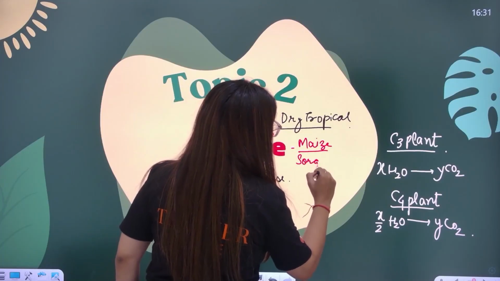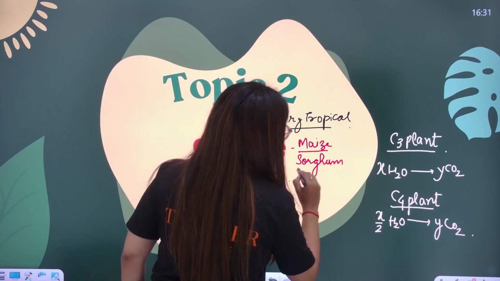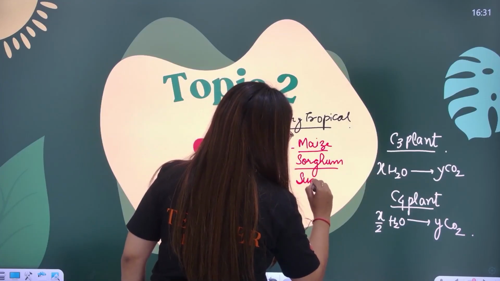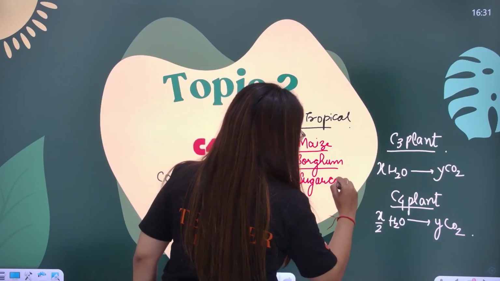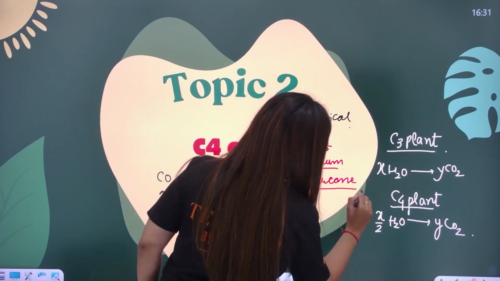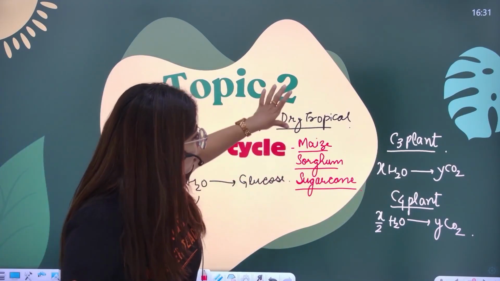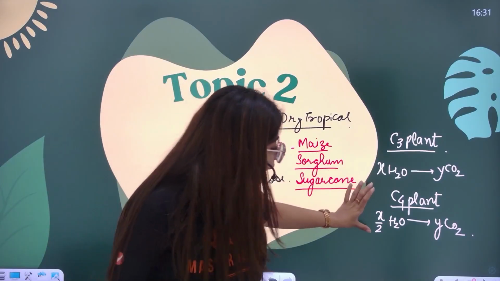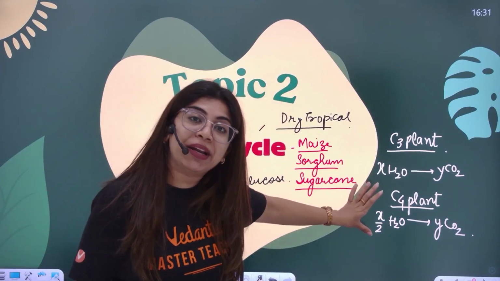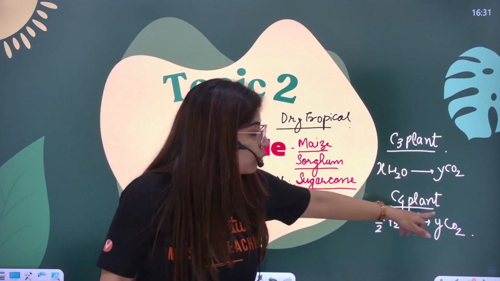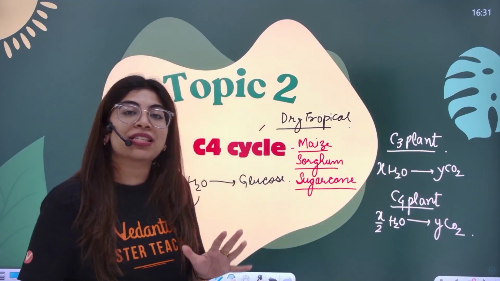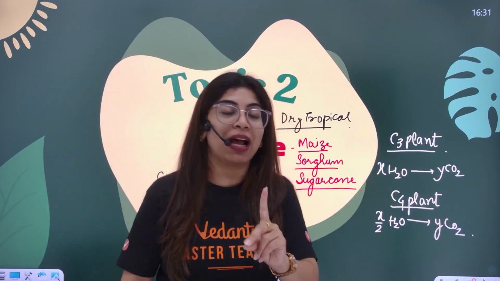Maize, sorghum, sugarcane. What are they, everyone? Maize, sorghum, sugarcane. Some of these are dry tropical plants. They use water in a much better way. For half the amount of water, double the amount of carbon dioxide will be fixed. That is the C4 plant.